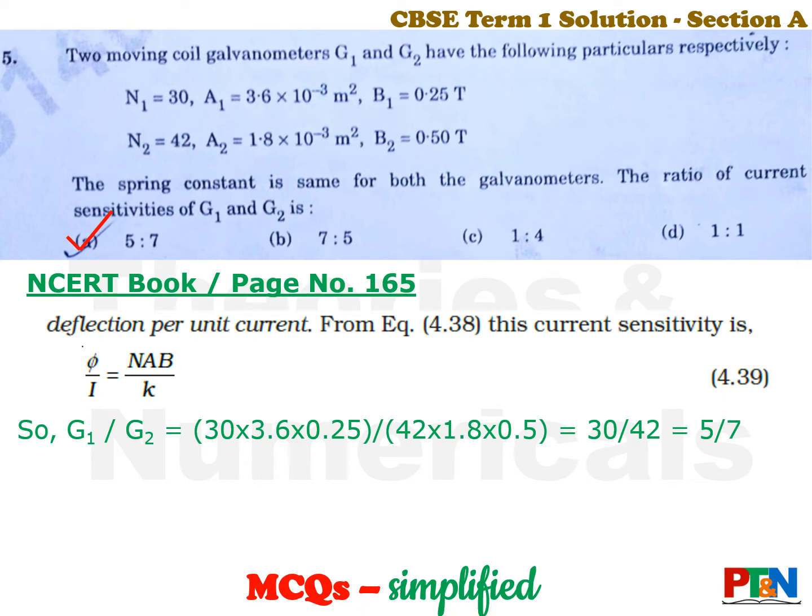Again, right away from NCERT book. Formula is given. Current sensitivity is phi by I, that is NAB by K. You put the values, get the ratio. Easy ones.